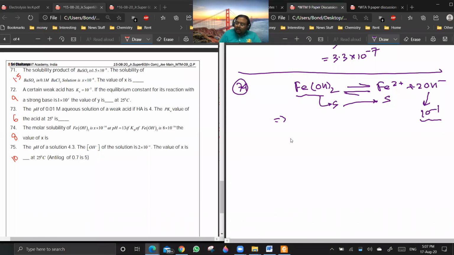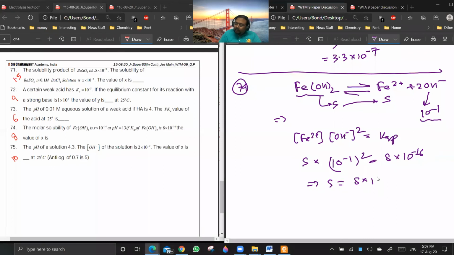So I can write concentration of Fe2+ into OH minus concentration squared is equal to Ksp. So you see Fe2+ is S into 10 to the power minus 1 squared is equal to 8 into 10 to the power minus 16. So solubility is equal to 8 into 10 to the power minus 14. So they are asking what will be X. X is this. Okay.